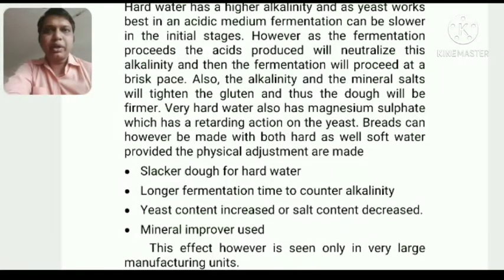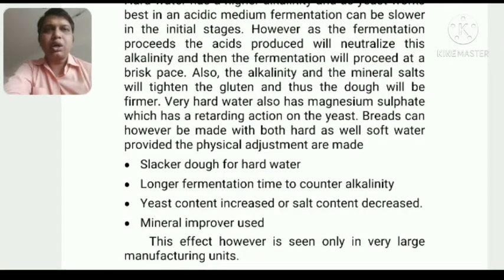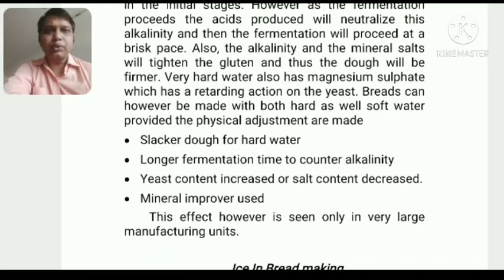So it can make the bread in a way which we don't want. So the alkalinity or hardness of the water also matters. We need to take a water which is not too hard, or we choose according to the need of the dough which we are going to make.